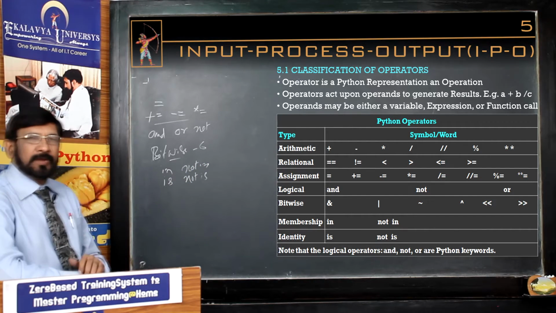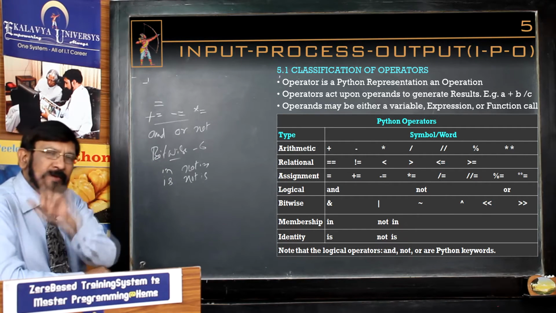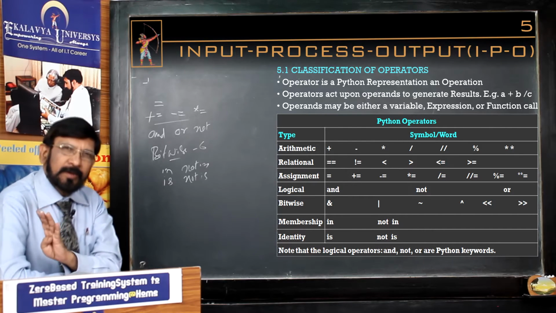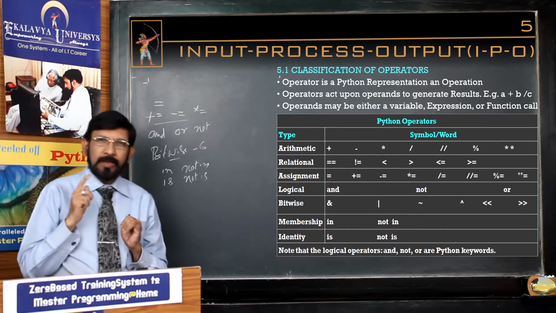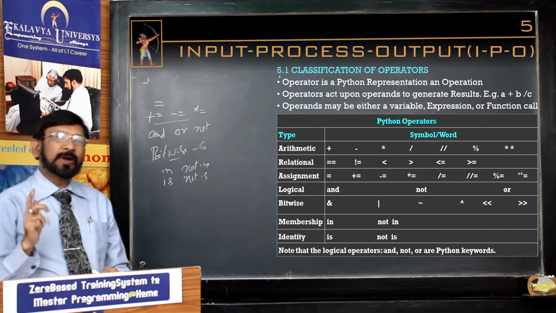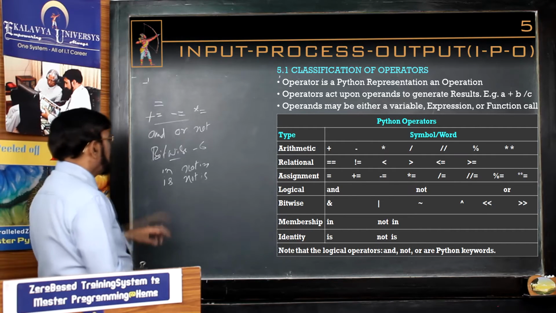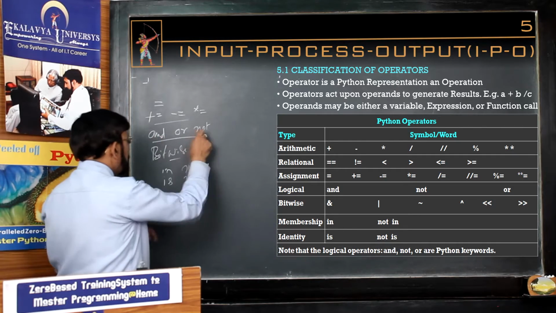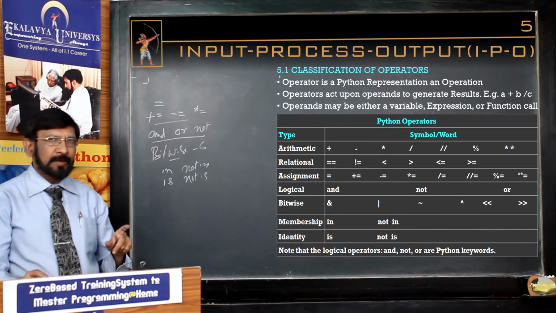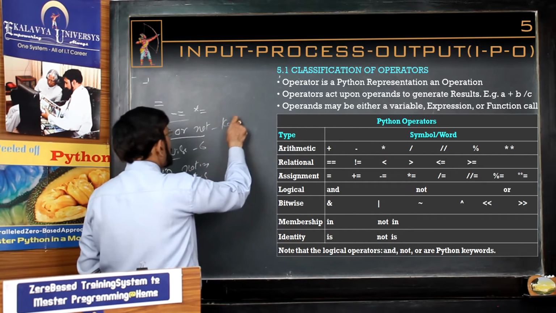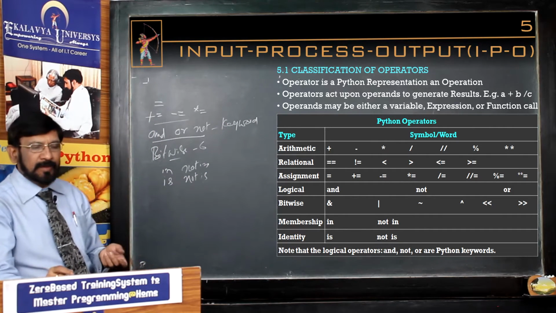So, totally all operators are classified into 7 groups depending on the functionalities: arithmetic, relational, assignment, logical, bitwise, membership, and identity. And one more thing you have to understand: the 3 logical operators and, or, and not are keywords. Python keywords, that also you must understand.